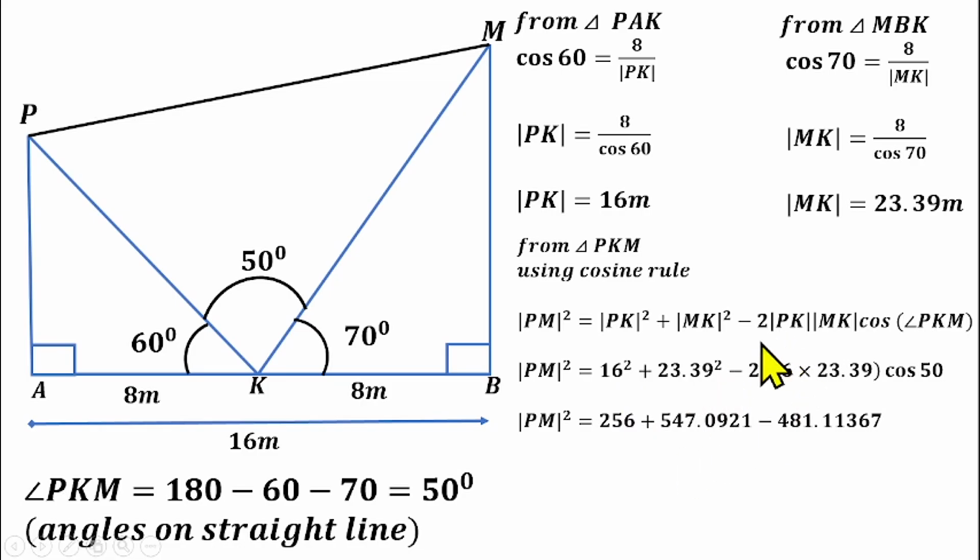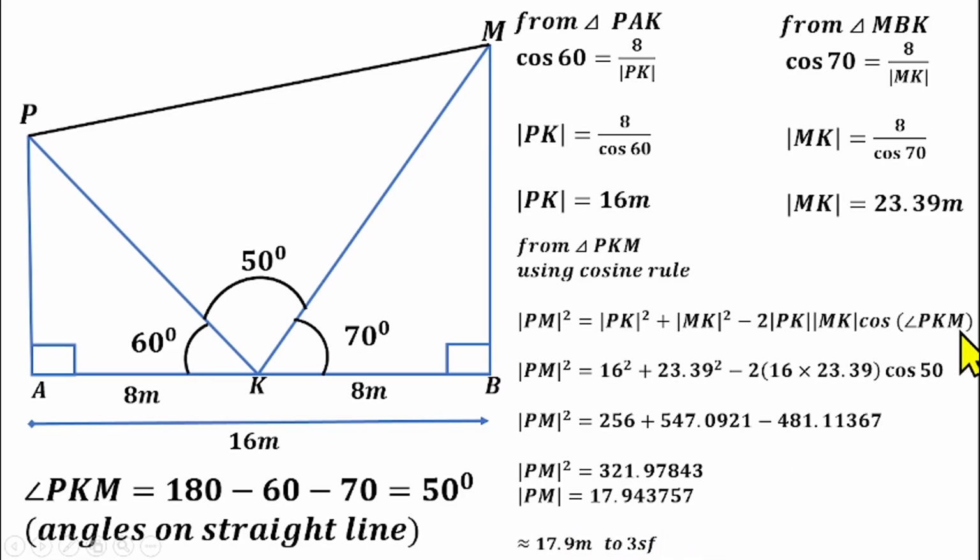Then if we simplify further, 16 squared is 256. Square of this is this. Open bracket and multiply this out, we have minus 481.1136. We have multiplied this out with cos 50 as well. If we simplify this further by adding and subtracting, we will get 321.97843. Our aim is to find PM, so we need to get rid of the square by finding the square root of both sides. So PM will be 17.943757. We have to approximate our answer to three significant figures. That gives us 17.9 meters to 3 significant figures.